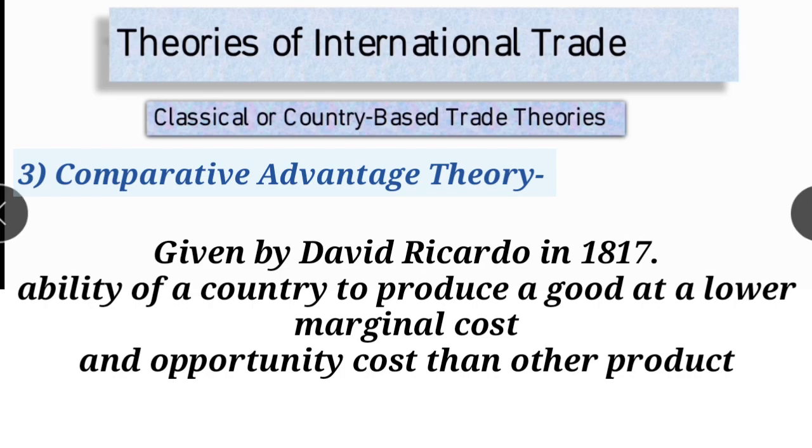To answer this challenge, David Ricardo, an English economist, introduced the theory of comparative advantage in 1870. Ricardo reasoned that even if country A had the absolute advantage in the production of both products, specialization and trade could still occur between two countries.